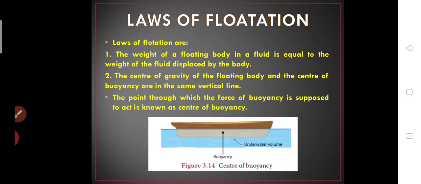Second point, the center of gravity of the floating body and the center of buoyancy, they are all in the same vertical line. Center of buoyancy and gravity are on the same line. The point through which the force of buoyancy is supposed to act, we call it the center of buoyancy. So the point at which the buoyant force acts, that is the upward force or upthrust, we call it the center of buoyancy.